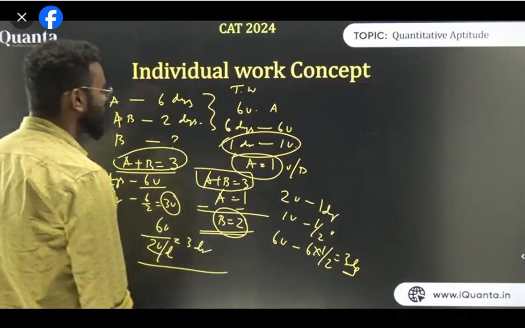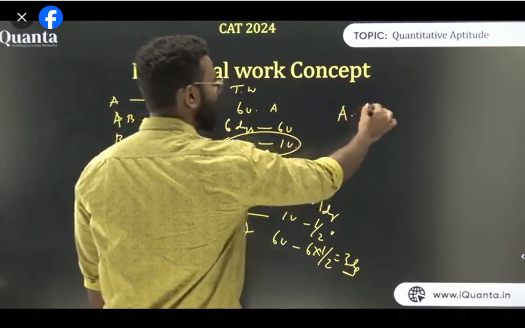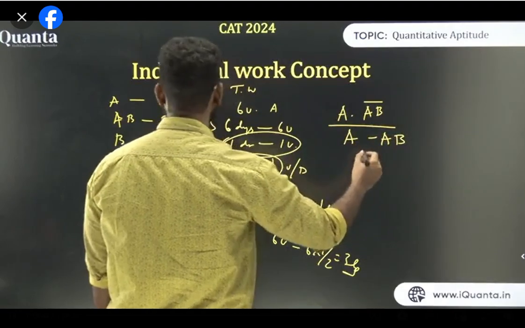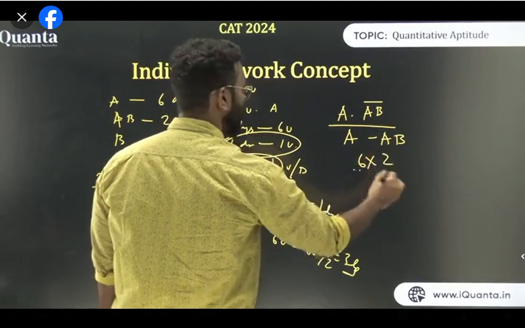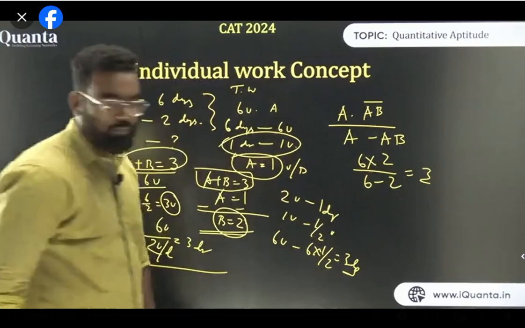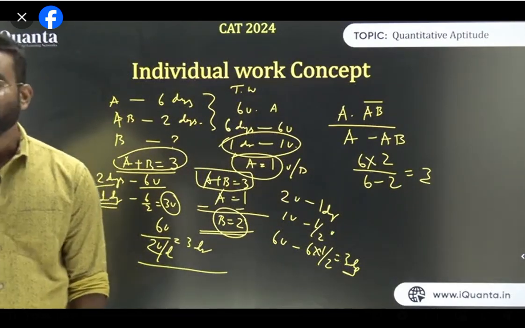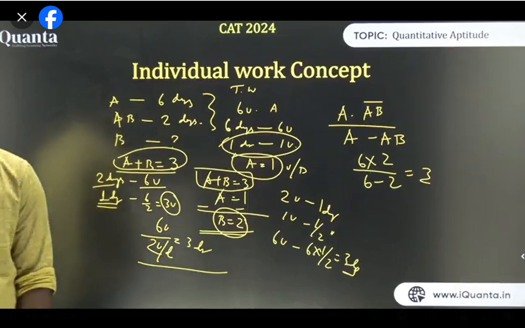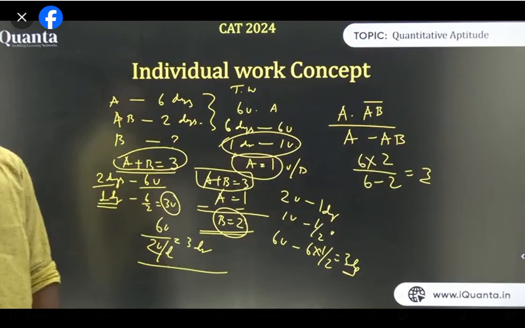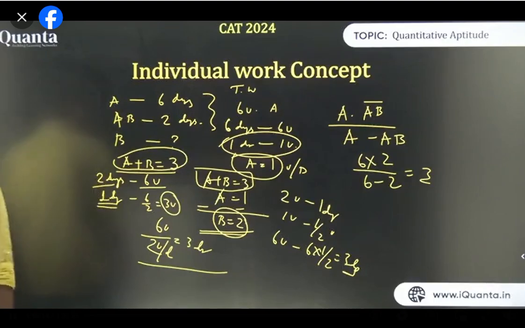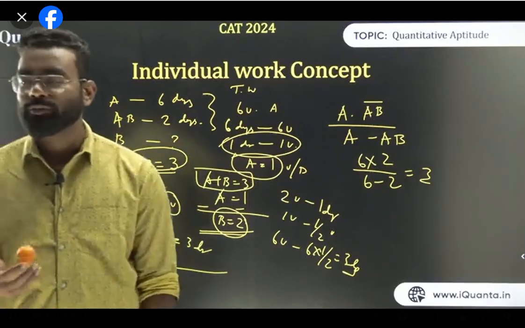And if you want to use the shortcut for this question, it is A into AB by A minus AB. That is the shortcut. So it is basically 6 into 2 upon 6 minus 2. So your answer is 3. Is it fine? Any doubt in this? So you can use the shortcut also. The shortcut is A into AB by A minus AB. That will give you B directly. Clear? All of you guys, it is clear? Any doubt you have, just let me know.